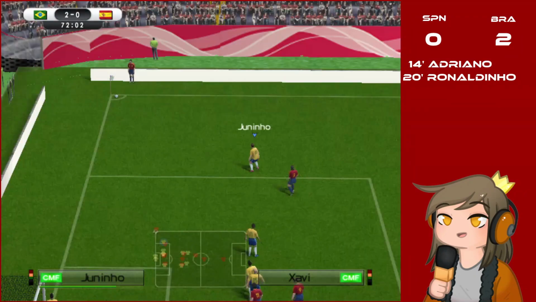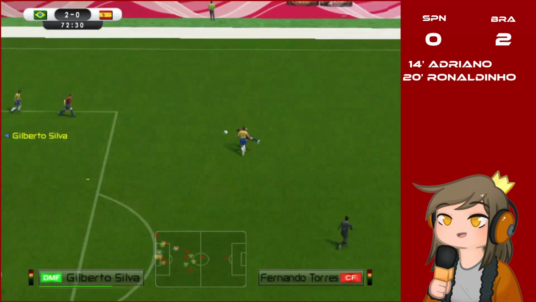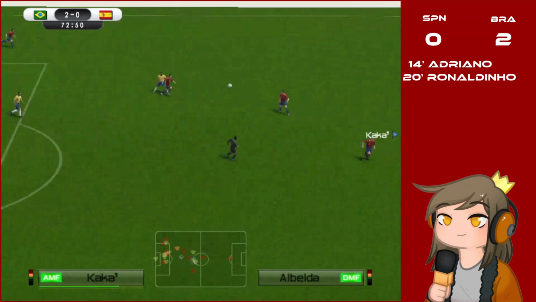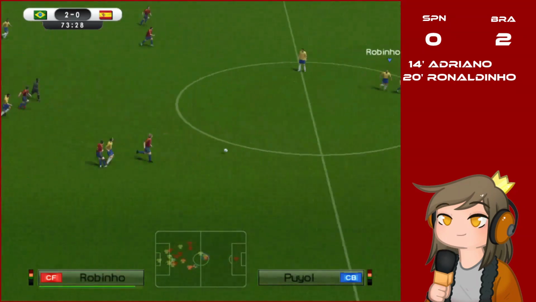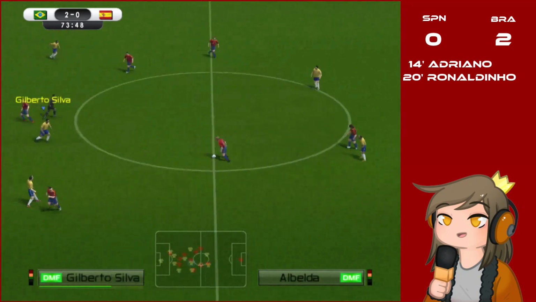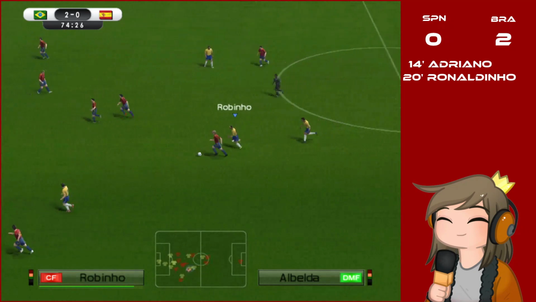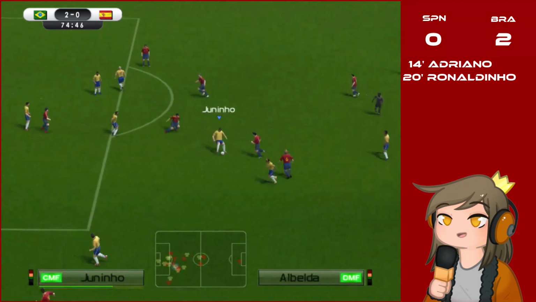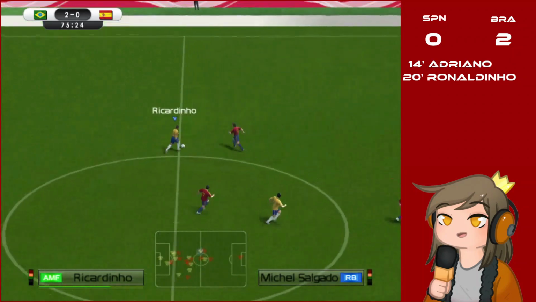That's Xavi on the ball. He sends it in. Gilberto Silva saves it. Brazil, who suffered 2 goals from corners on the last match. It's Kaká, tries to find Robinho, but Pujol intercepts it. Albelda, Gilberto Silva. Albelda keeps it. He runs with it, tries to pass it, but Juninho intercepts the pass that was meant for Xavi.